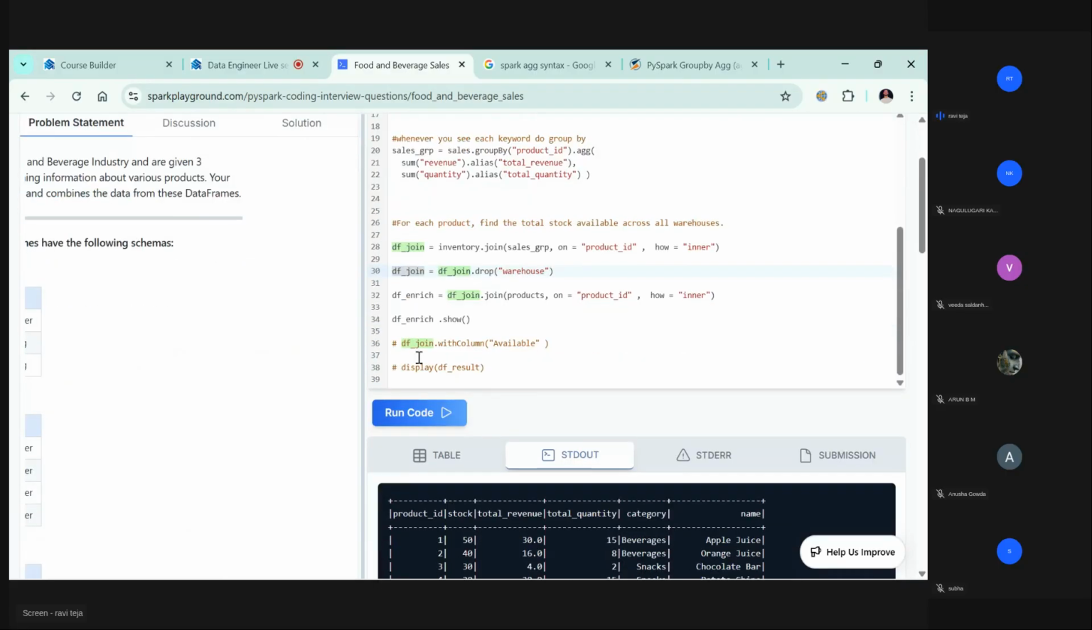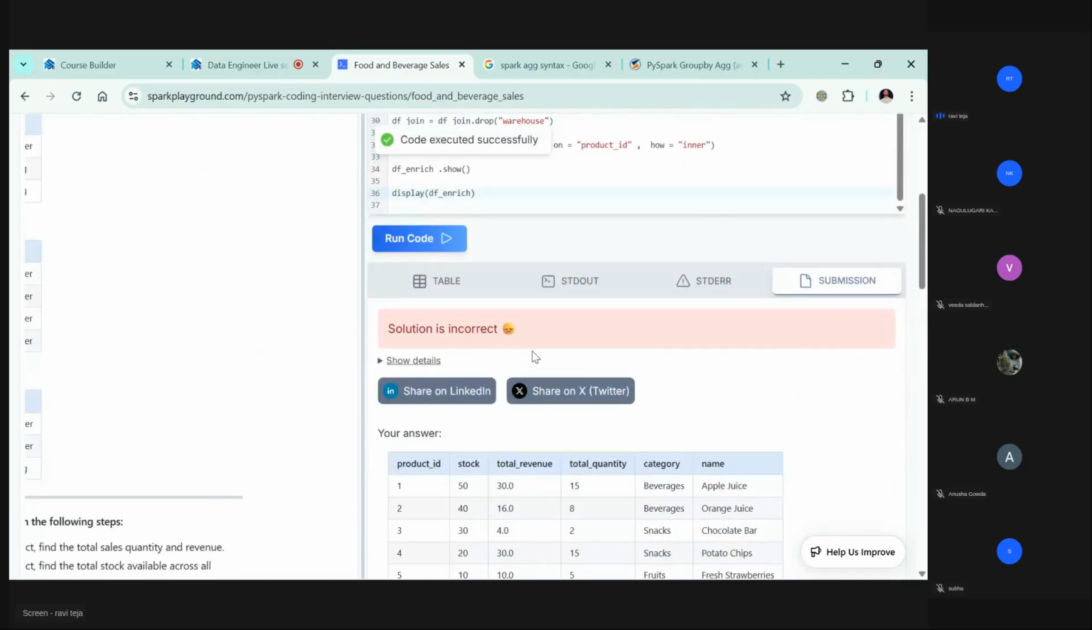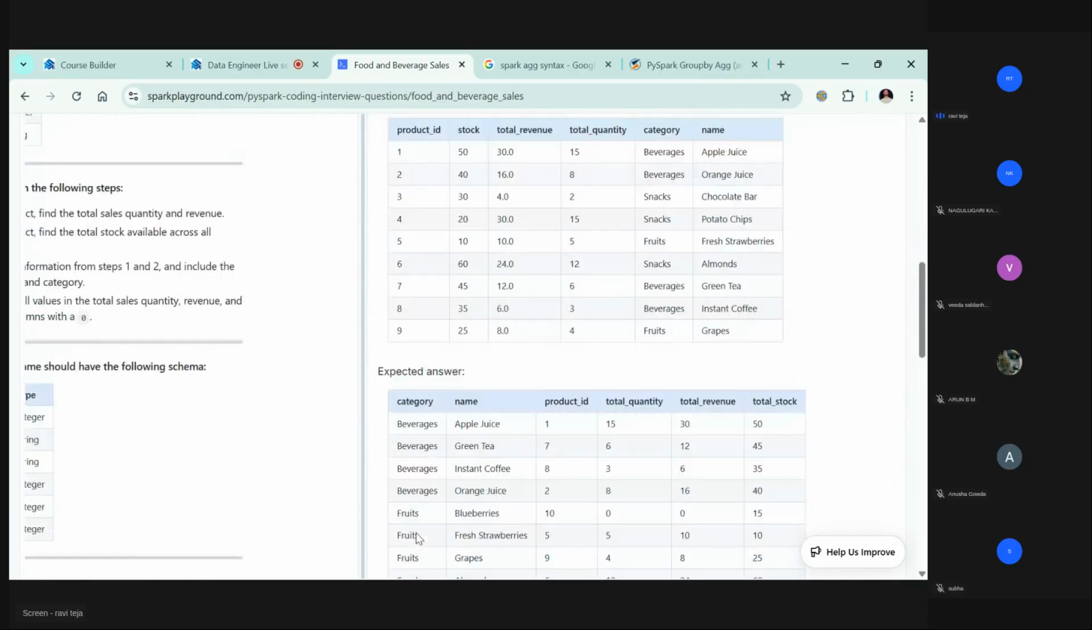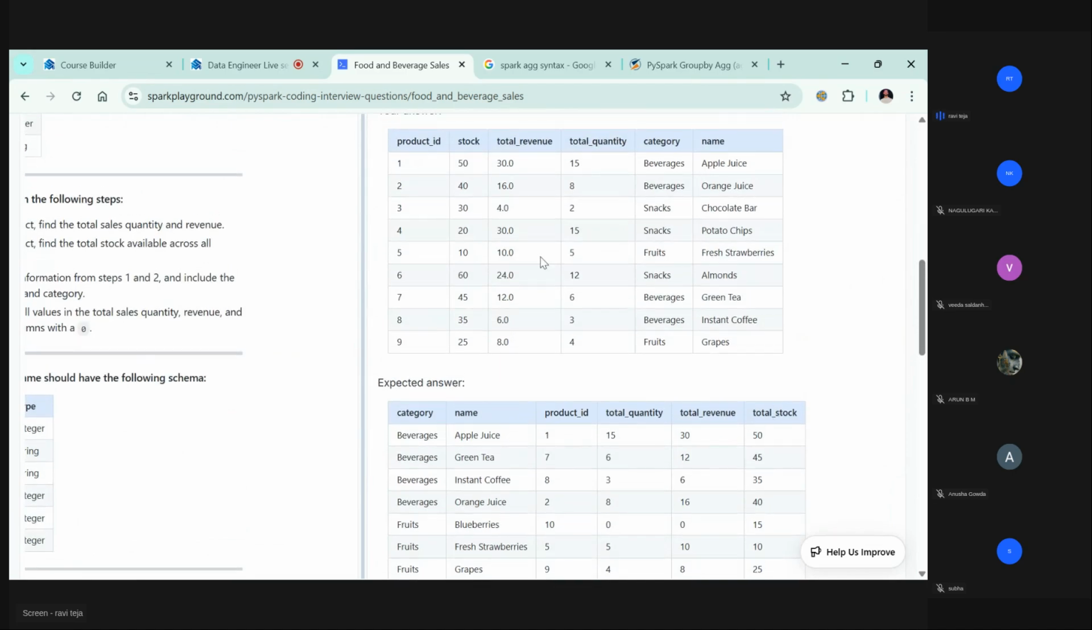Okay, so let me try to display this. Then I will explain how this happened. Maybe this is a bit complex for you, but not very much complex. But yeah, this is how real coding works. You need to do it one by one. So they're expecting the schema in this way: category, name, product ID, total quantity, total revenue, total stock. But here I'm giving stock, but it should be total stock. Total quantity, total revenue, product ID, name, category fine, but stock is supposed to be like this.